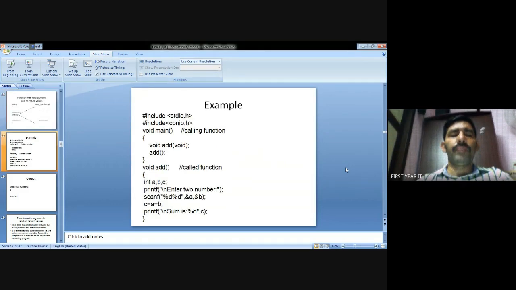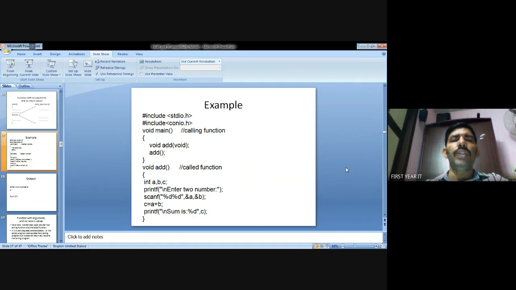This is an example. #include <std.h>, #include <coordinate.h>. These are two header files we defined in the program. In these header files, we can get the input values and throw out the outputs. After that, you write void main, and inside it you call the sub function. The function name is void add(void), so there are no parameters. We only call it by the declared function name.